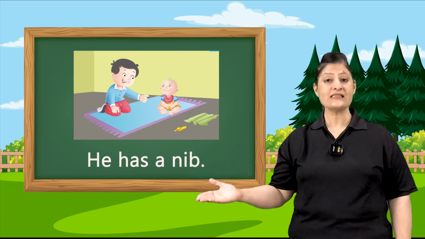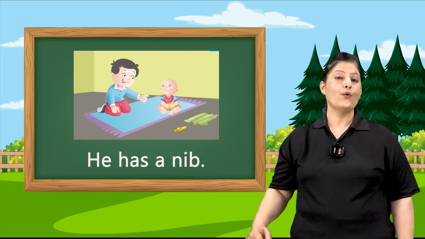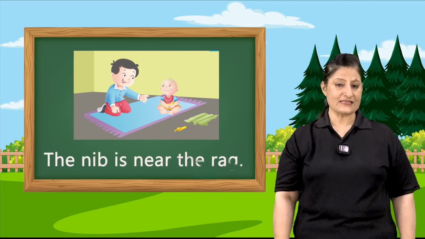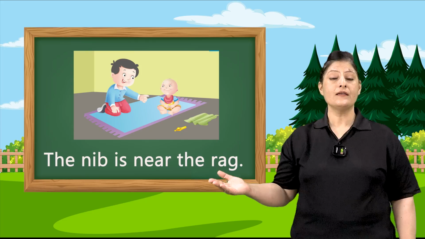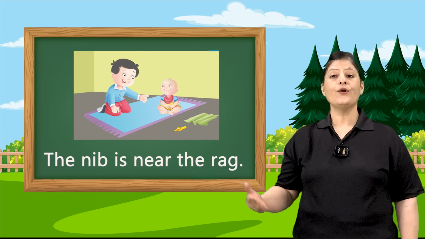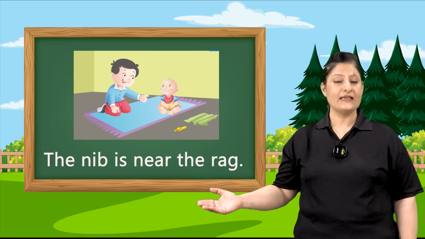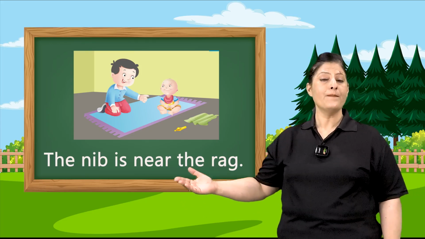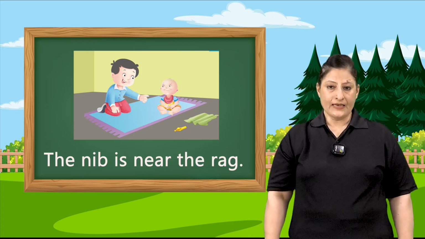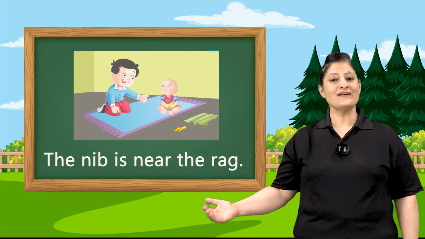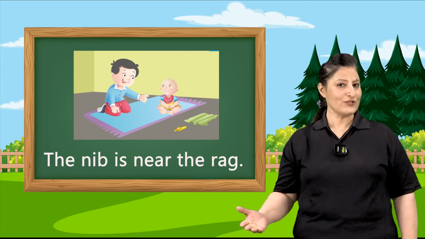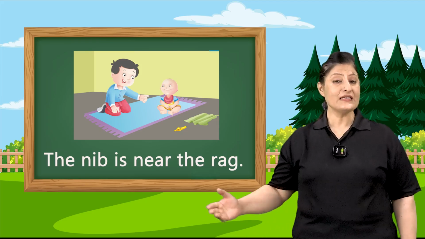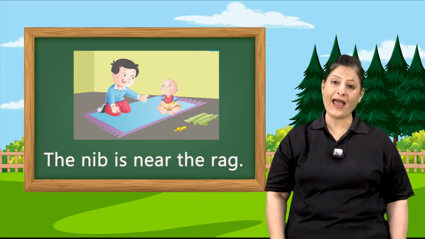He has a nib. The next sentence is the nib is near the rag. The nib is near the rag. One more time, children. The nib is near the rag.